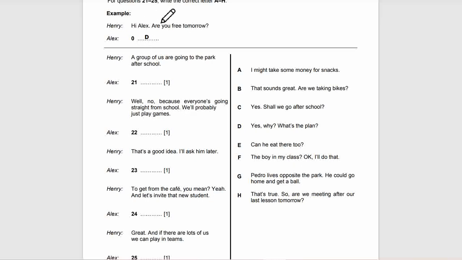Again, we repeat, hi Alex, are you free tomorrow? The response is D. Yes, why? What's the plan? A group of us are going to the park after school. So the correct answer will be, that sounds great. Are we taking bikes? Well, no, because everyone's going straight from school. We'll probably just play games. So Alex will respond.